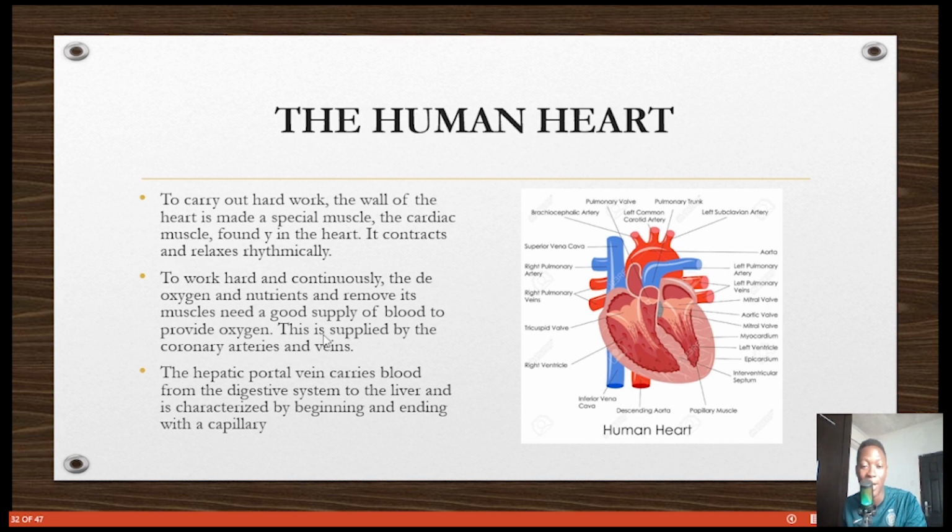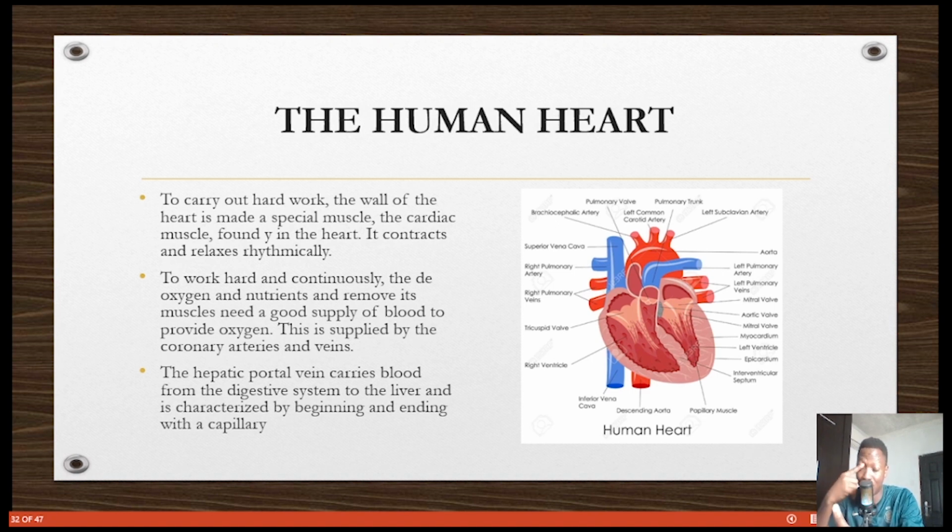While the hepatic portal vein is a vein that carries blood from the digestive system to the liver. From the digestive system straight into the liver, the hepatic portal vein. And this is the only vessel that starts as a capillary and ends in a capillary. We already defined capillaries as being anywhere there's an organ, because there has to be exchange of substances, as we have described earlier. So the hepatic portal vein is the vessel that moves blood from the digestive system to the liver.